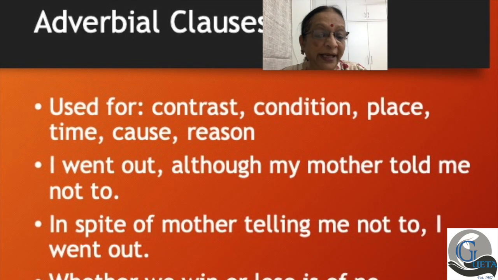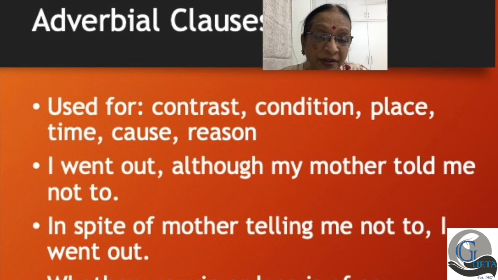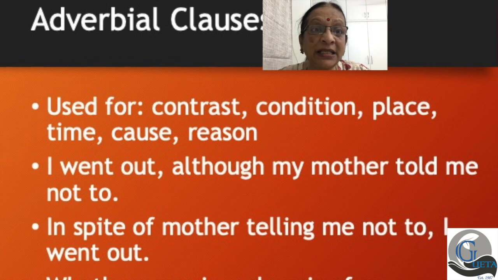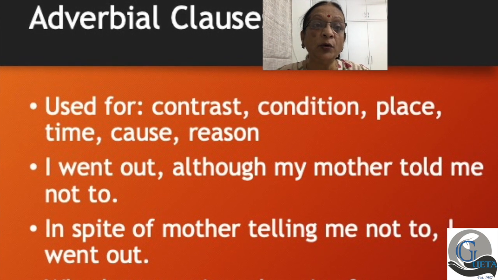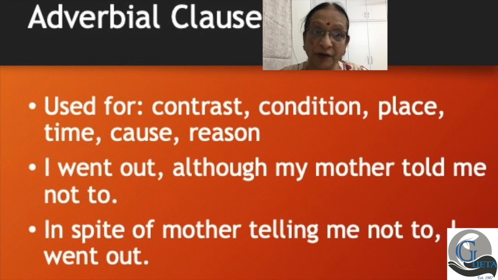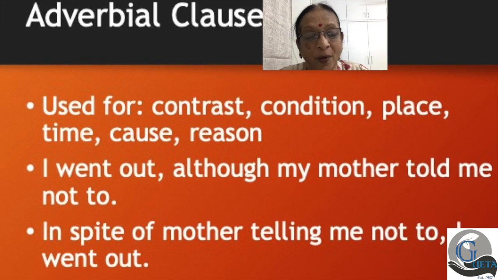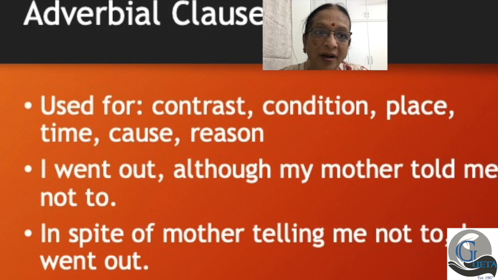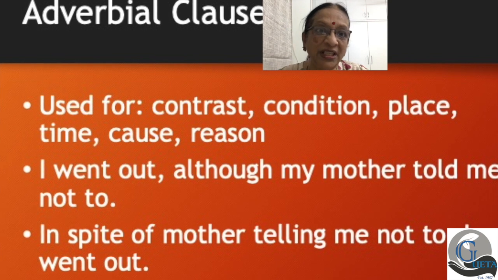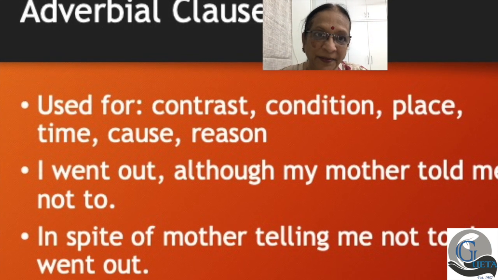For example, they can be used for contrast, condition, place, time, cause, reason, and so on and so forth. So adverbial clauses can be used for any one of these reasons, or maybe in a sentence for more than one reason.